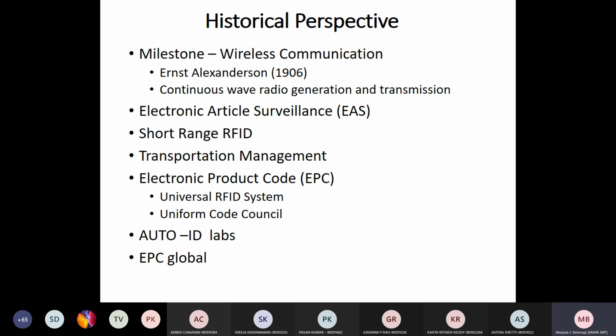In the US, they were used for access control and transportation, that is transportation with respect to electronic toll collection. Short range RFIDs were used for access control and transportation in the 1980s.